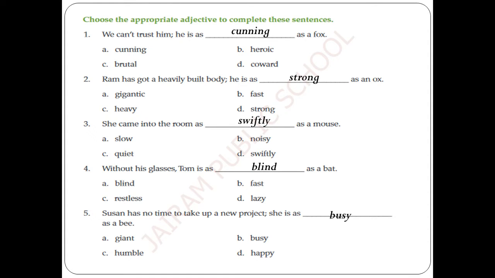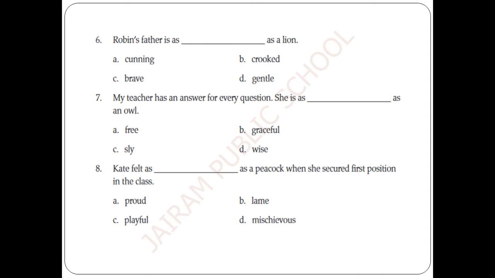So in this worksheet what we actually learned is that we have some animals and some birds here. According to them, what quality they really have, that we came to know through the topic adjective. This is what we learned from this topic. Are you getting me, my dear children? Come on, let's move on to the next one.